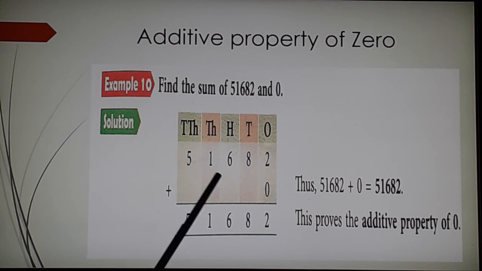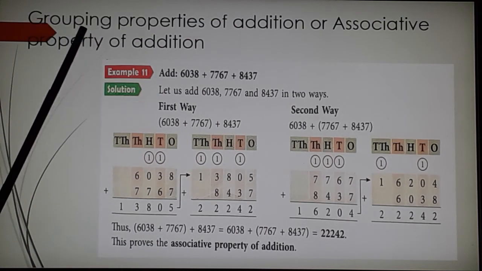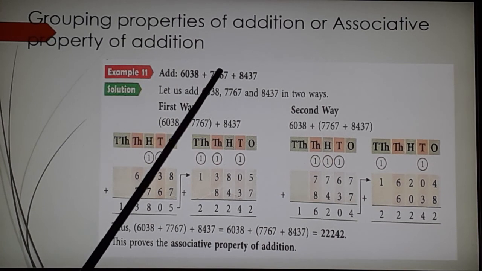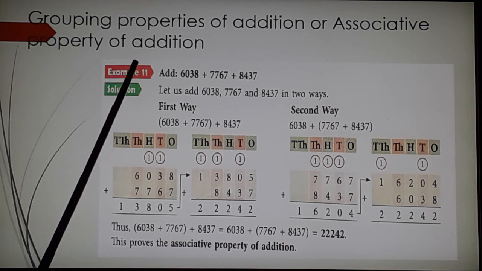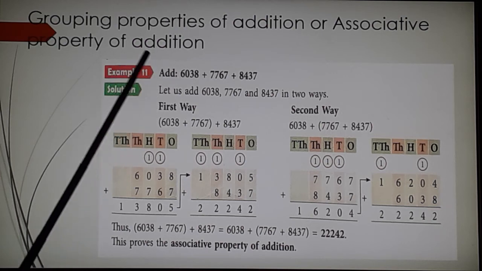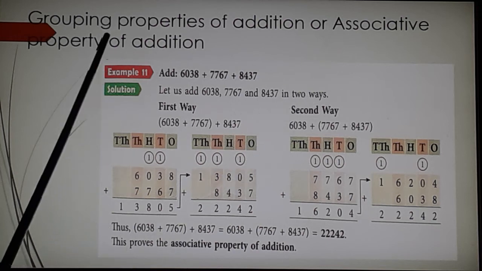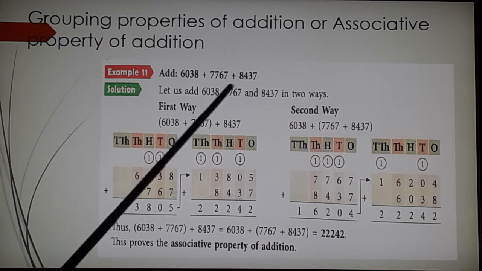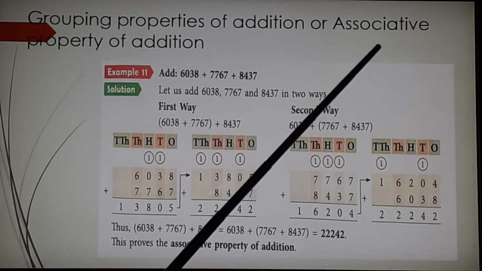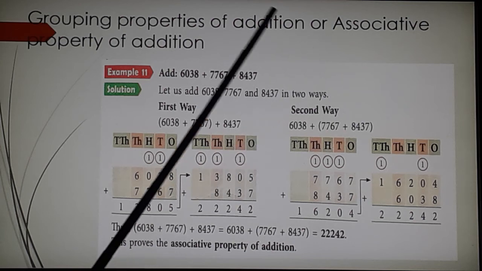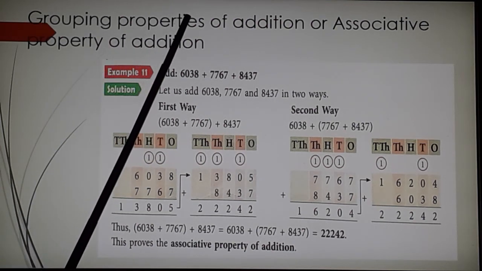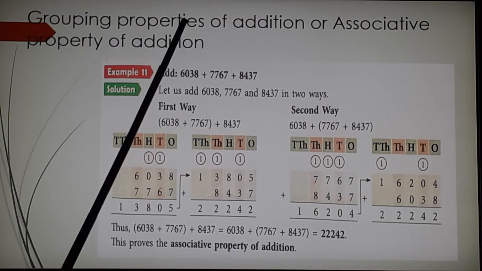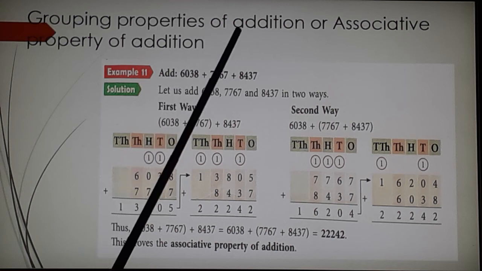Okay, now let us see the last property, and this is called the grouping property of addition or associative property of addition. Now both, actually you have to learn the word associative. Grouping is just because of your initial stage, so in the content book it is given, but I insist you to learn associative property. Children, once again I am repeating, grouping property is for the namesake, because it is your initial stage. You know what is the meaning of group, so that is why in the content book it is given, and even I have to mention.